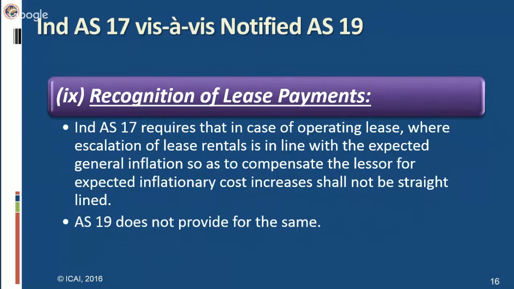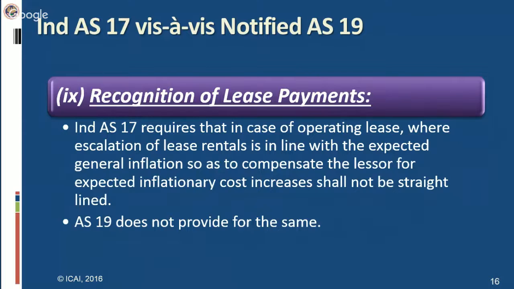That increase shall be recognized in the books on the basis of the inflation criteria. Whatever the inflation index is there, on that basis that increase will be recognized. That will not be recognized on straight line basis.